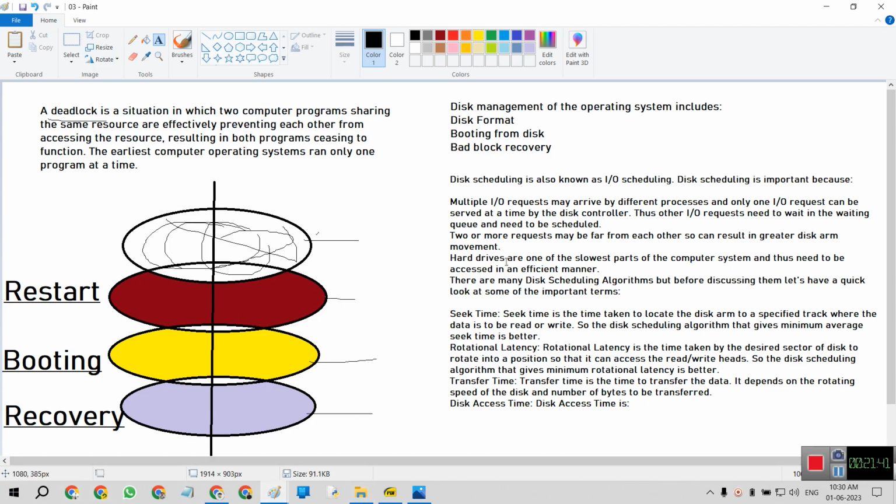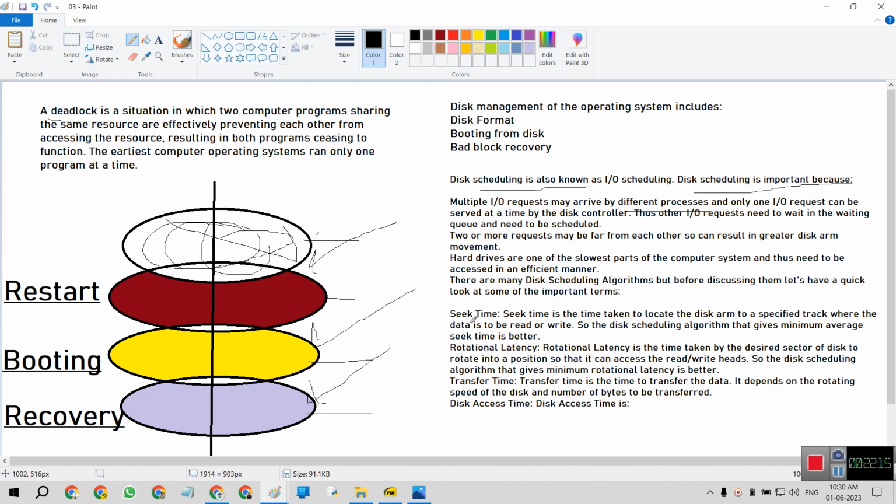Then our next topic is disk scheduling, which is also known as IO scheduling, that is input output scheduling. Disk scheduling is important because multiple IO requests may arise in different processes. That is, multiple requests are accessing the disk. Only one IO request can be served at a time by the disk controller. Thus, other IO requests need to wait in the waiting queue and need to be scheduled.